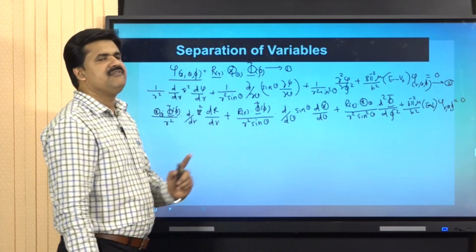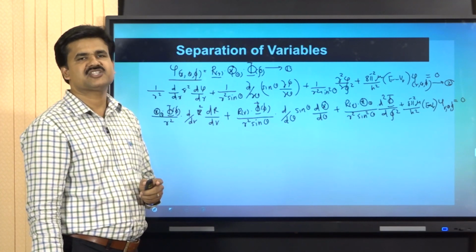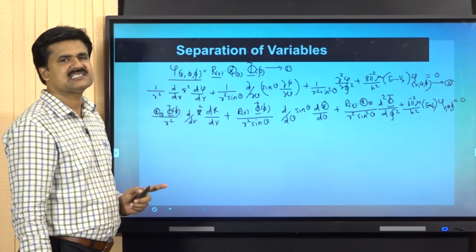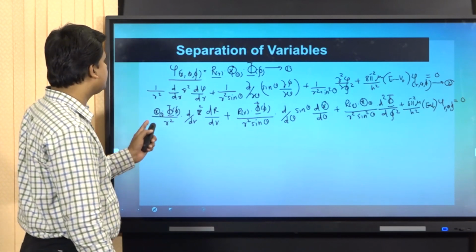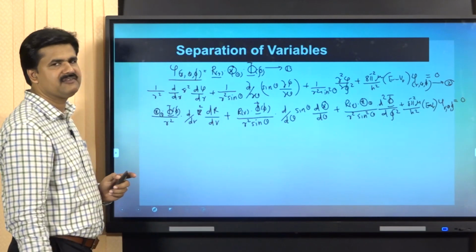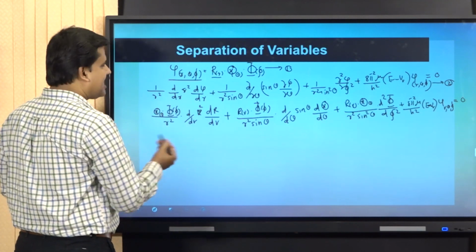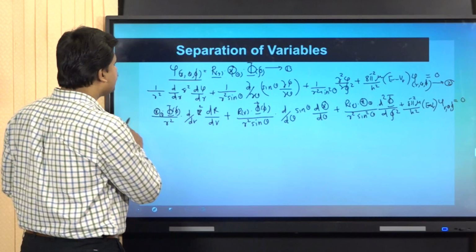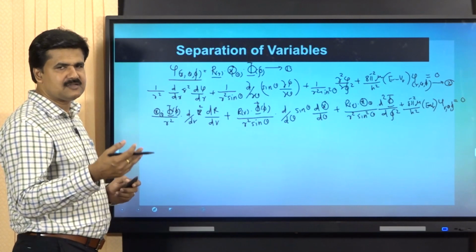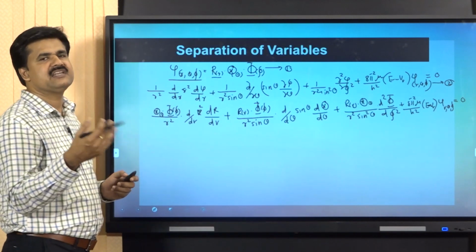Now, we have to do some mathematical steps for the complete separation of variables. First of all, I have to multiply with sin square theta. Each and every term should be multiplied with sin square theta. Then, after multiplying with sin square theta, we have to divide by theta of theta into phi of phi. We can do it in a single step or in two steps. For convenience, I do it in two steps.